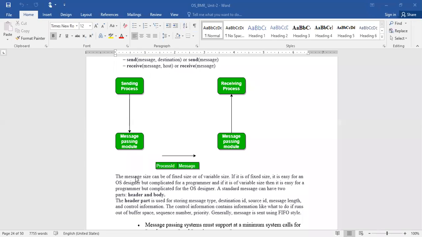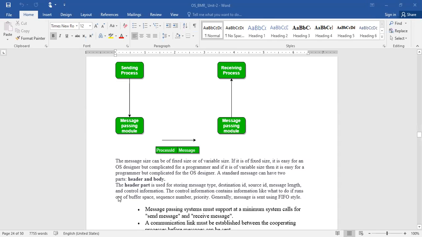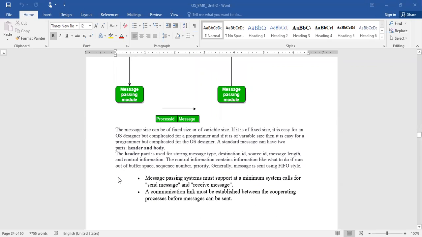You just need to understand how message size plays an important role in a message sharing system. Every message contains two different parts: one is the header and another is the body. The header part is used for storing the message type, destination ID, source ID, message length, and control information.